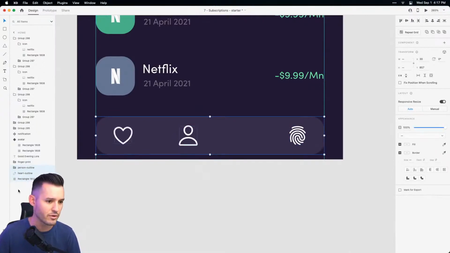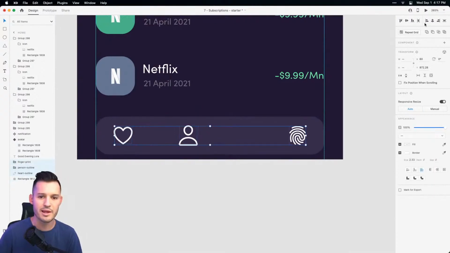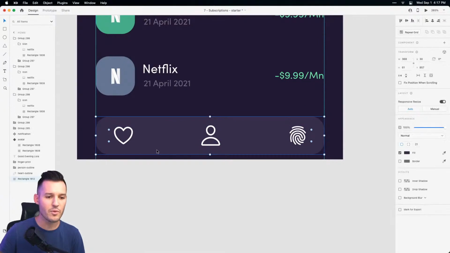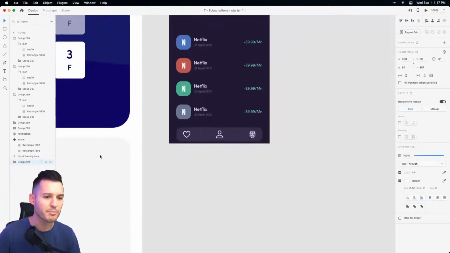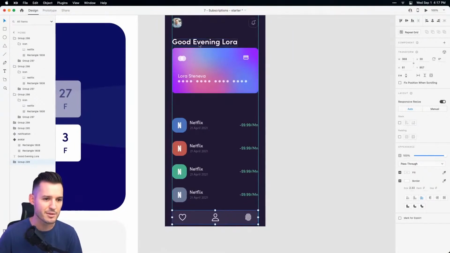That didn't work at all because we don't want that. We want all 3 of the icons. I was grabbing the shape as well. All right, that kind of works. We could pick a different color that works a little bit better than this, but we're having fun, we're experimenting, we're being playful right now, which I think is the most important thing.